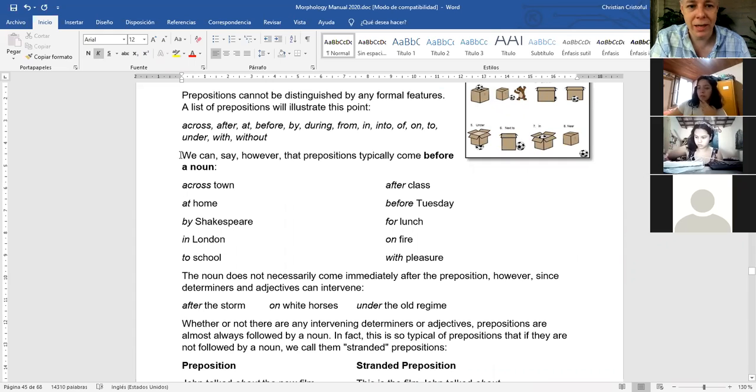We can say that prepositions typically come before a noun. That's a good hint.